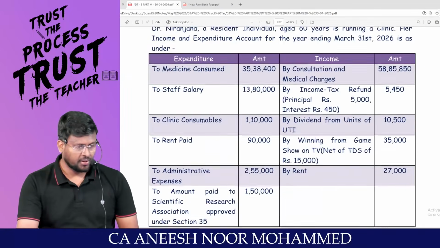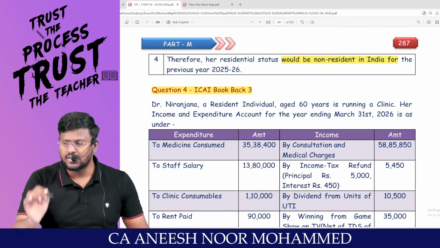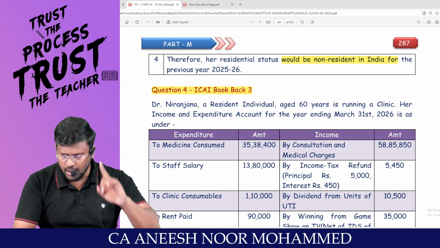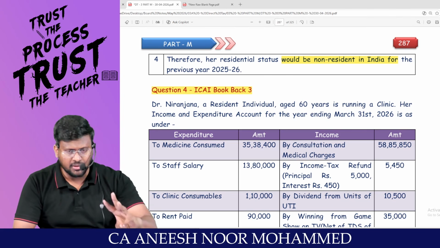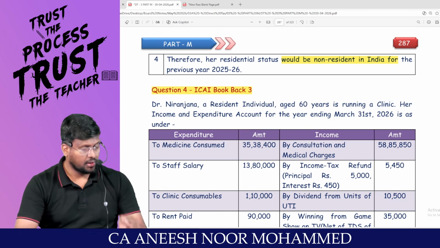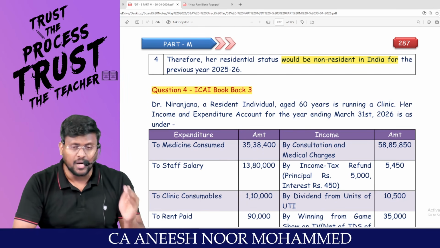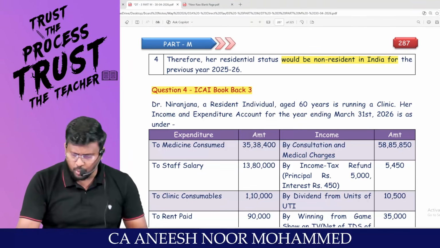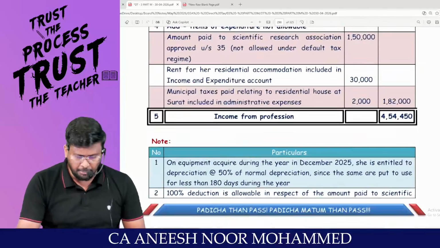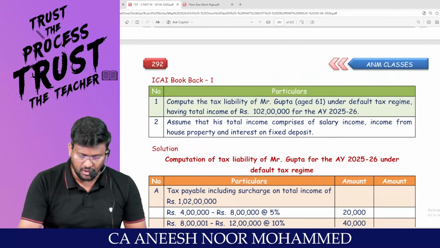Don't worry at all. Before I do, I request each and everyone who is listening to this lecture, every one of you should do question number 1, question number 2, question number 3 on your own. You will be committing a lot of mistakes. Don't worry. Take all those mistakes as your lessons. Then only you will really understand what tax is all about. And come back to me. I will be solving question number 4, my dear lovable students. A very important P&L question. This is an expected question. Like this you will be getting in the examination. Are you all really with me?